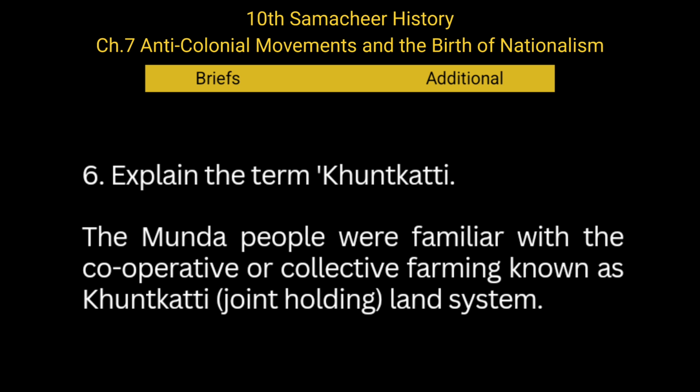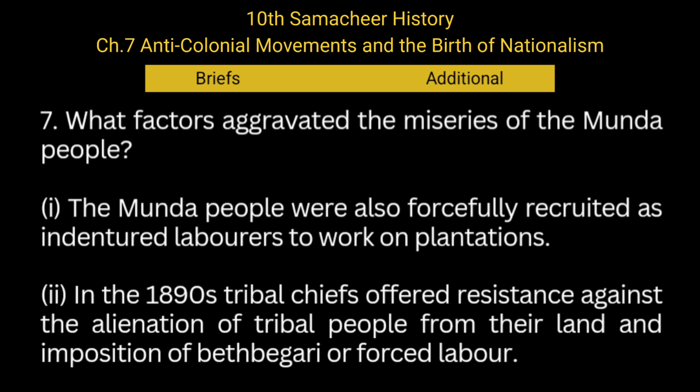Explain the term Khuntkatti. The Munda people were familiar with the cooperative or collective farming known as Khuntkatti, a joint holding land system. What factors aggravated the miseries of the Munda people?